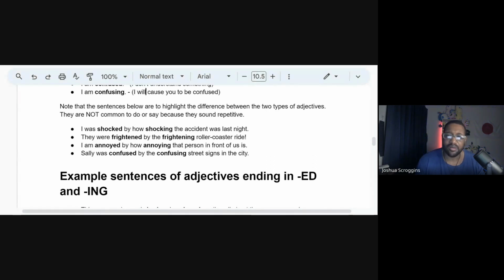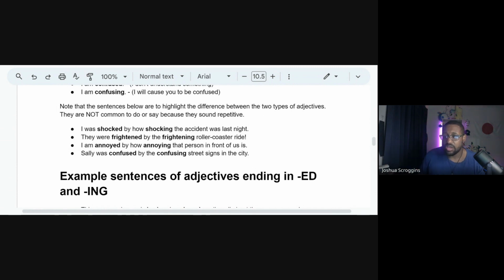You're usually encouraged to use different vocabulary words, and it sounds strange. They were frightened by the frightening roller coaster ride. I'm annoyed by how annoying that person in front of us is. Sally was confused by the confusing street sign. These sentences are completely grammatically correct, but because these are repeated words, they don't really sound natural.